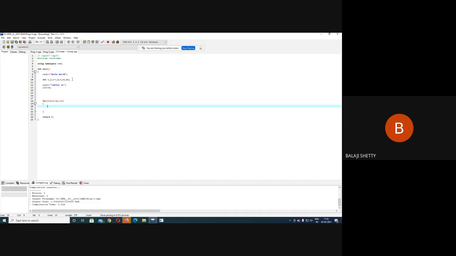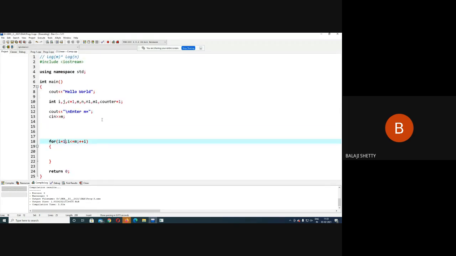Here I take a counter, just again revising your concepts. Counter equal to 0, and here cout endl counter.